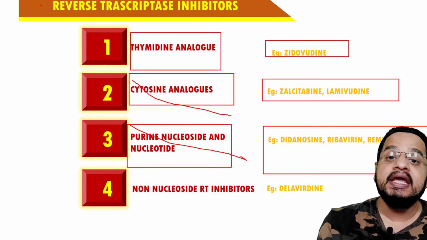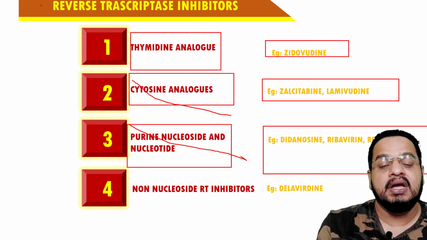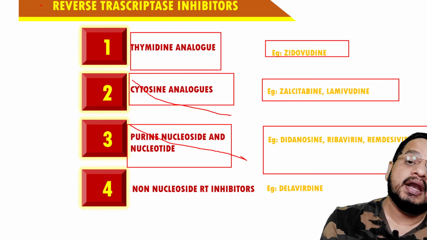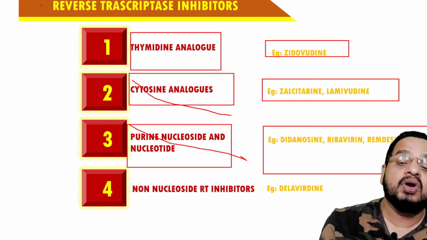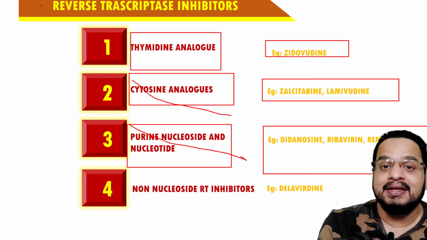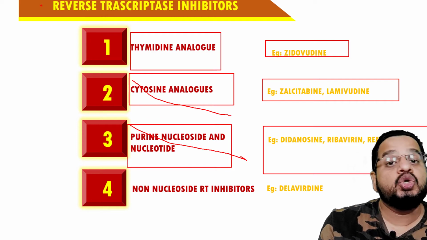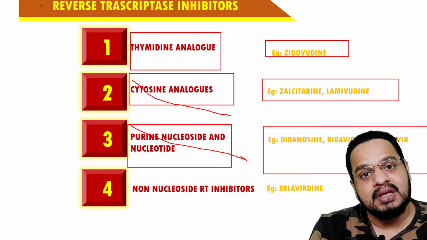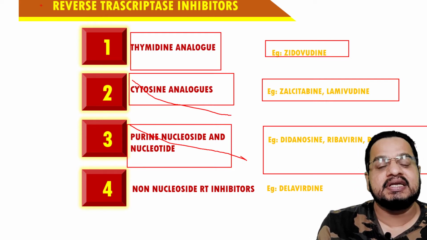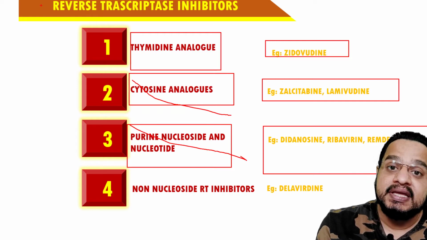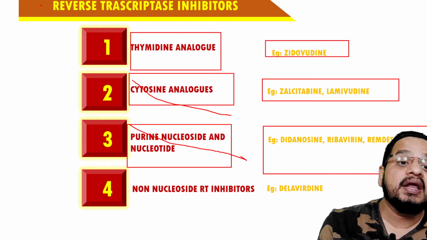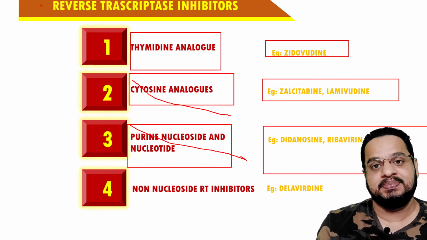So if you are inhibiting the reverse transcriptase enzyme, ultimately the viral RNA will not multiply, will not replicate. The conversion of viral RNA to ssDNA, that is the single stranded DNA, will not take place, because we are inhibiting the reverse transcriptase.